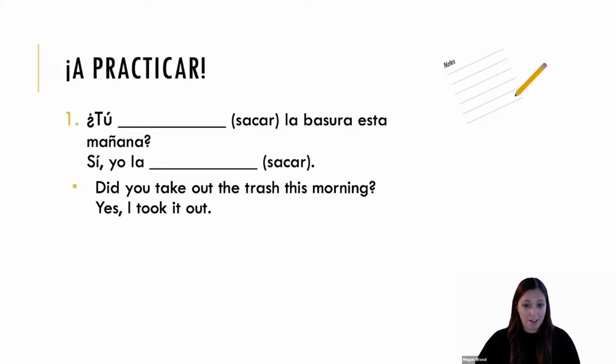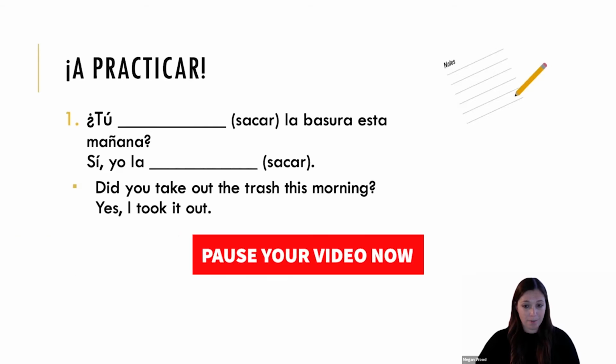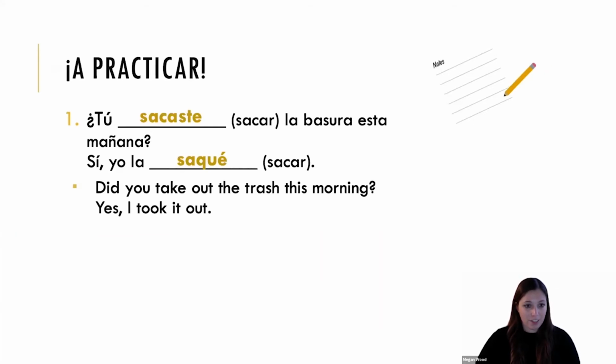Vamos a practicar. Go ahead and pause this video and fill in the blanks with the appropriate forms of sacar. I'll switch to the next slide now that has the answers. As you can see, the tú form, tú sacaste la basura esta mañana, is normal, if you will. But then you see our yo form, yes, I took it out. Sí, yo la saqué has our spelling change to the QUE from the car, CAR verb.